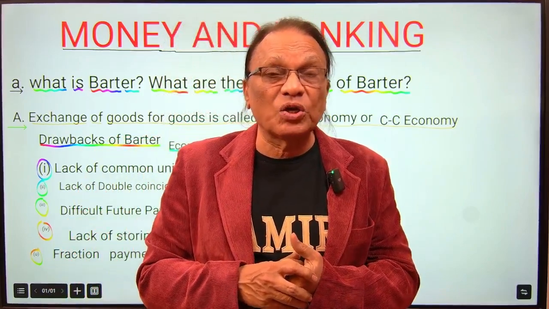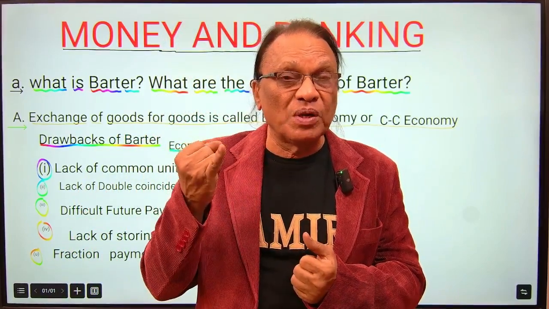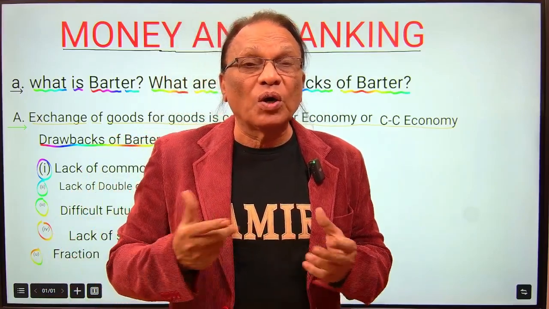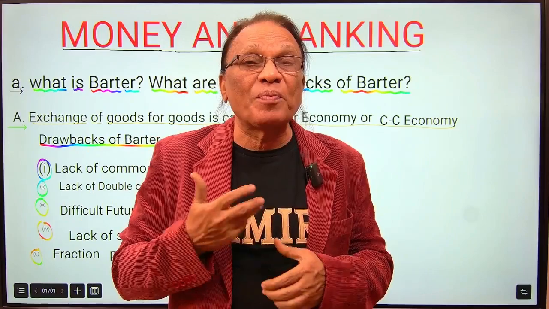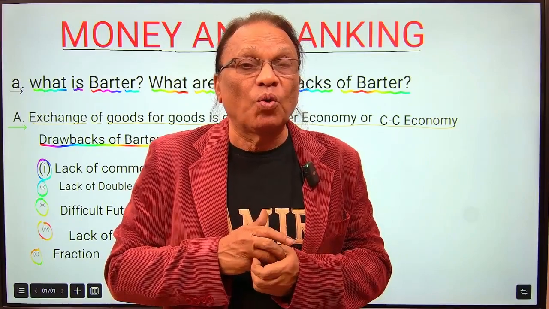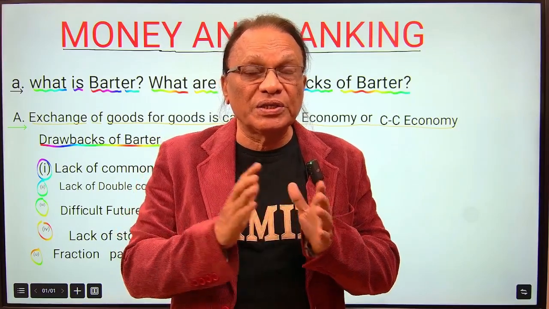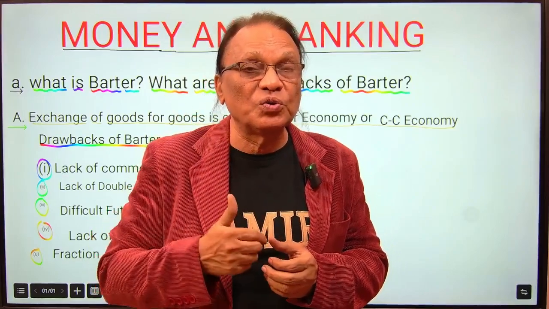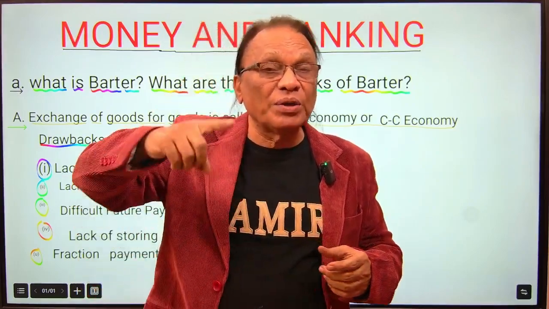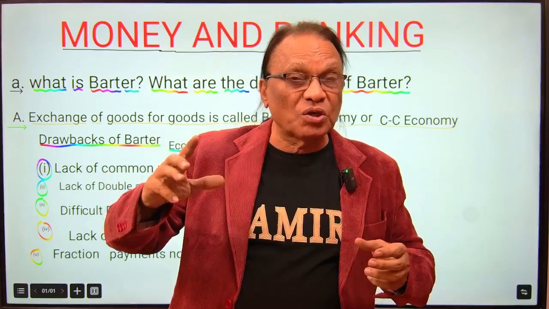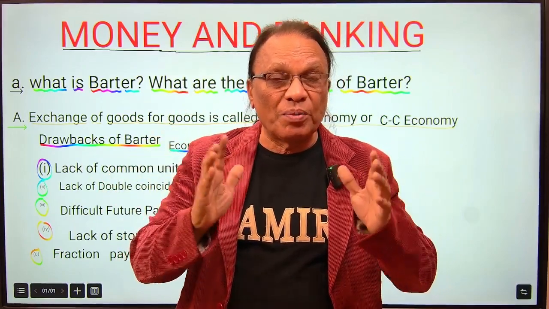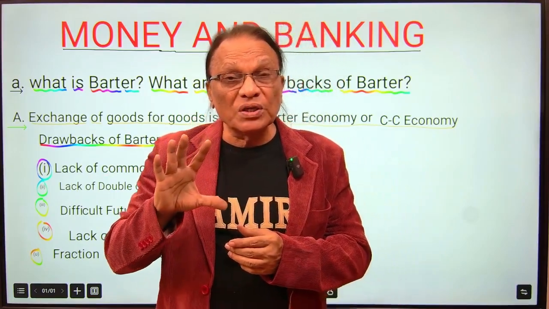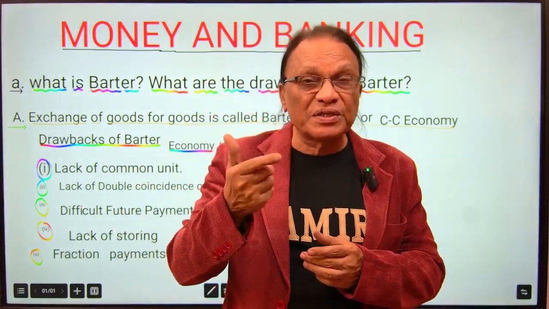Now I'll conclude: what exactly is a barter system, what exactly is a barter economy, and what is a CC economy, what are the drawbacks of the barter system, and how money has overcome it quickly. A commodity exchange for commodities is known as barter exchange. Goods are exchanged for goods, that is the barter system. The economy which is following the barter system is called a CC economy, commodity for commodity, or barter economy. What are the drawbacks of the barter system? We'll be discussing in detail now.